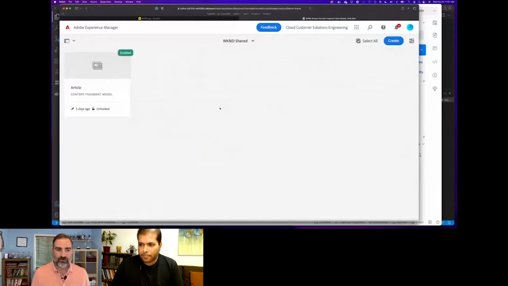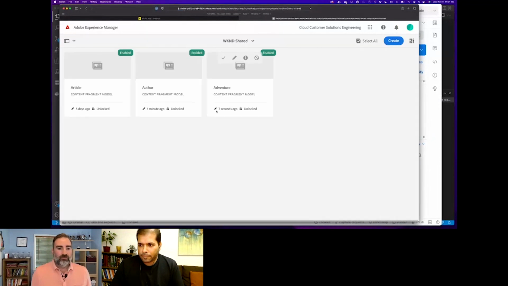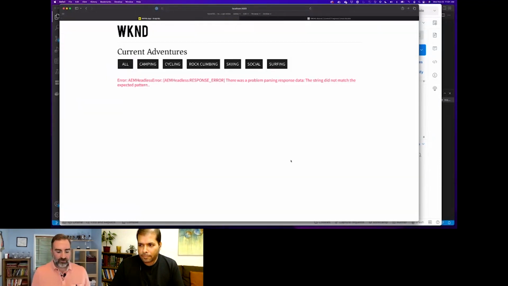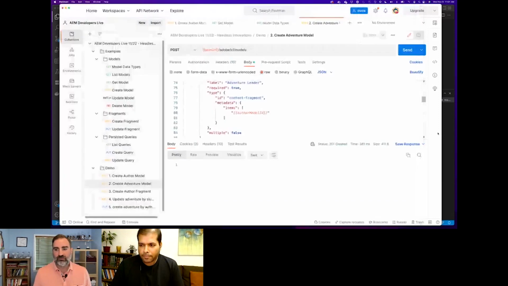So now if I go here, my models are created. And if I go back to the app and refresh, I don't get an error. It's able to execute the persistent query this app is using, but there's no data anymore, right? Because I've also deleted the data. So now let's go and create our authors and create our adventures as well.